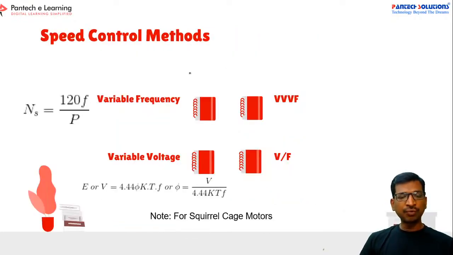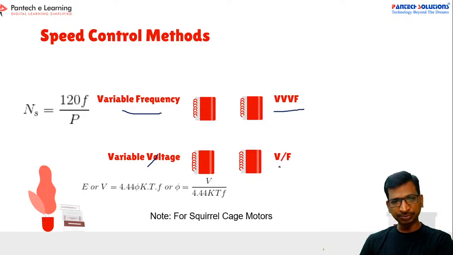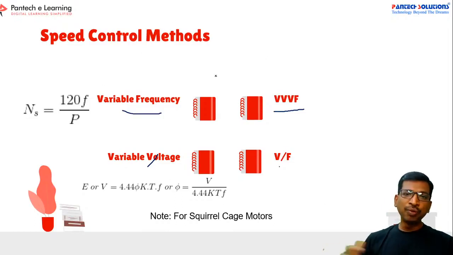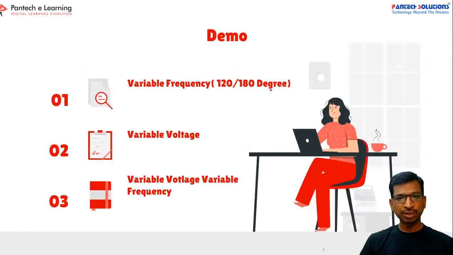Now what are the speed control mechanisms? In the speed control mechanism, first we can vary the variable frequency and variable voltage, both parameters, and then the V by F concept. The V by F concept is nothing but we have to maintain the voltage to frequency ratio constant, right? Like that we can implement these methods to vary the induction motor speed. Now let us check one by one, and I'm going to open MATLAB.